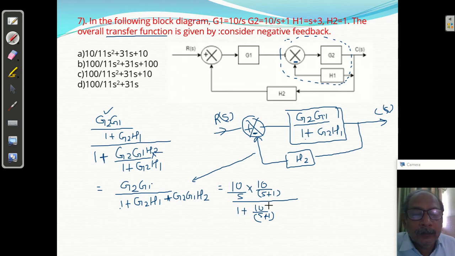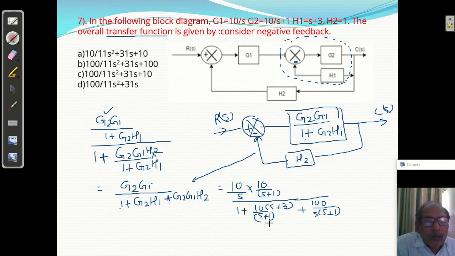S by 3, S plus 3 H1 plus G2 G1 H2, मतलब ये G2 G1 ये 100 upon S plus 1 into H2 क्या है? What is the value of H2? You can say 1, so it is H2 1.